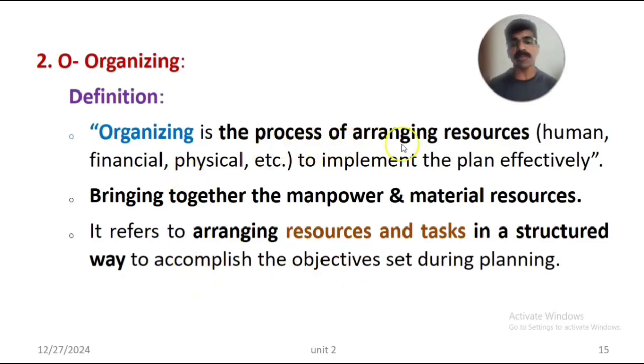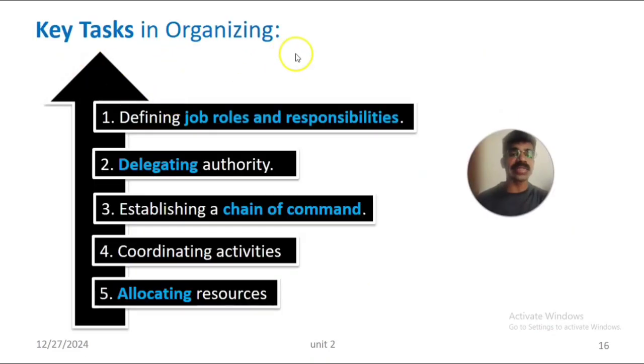So organizing is the process of arranging resources, that is bringing together the manpower and the material resources for the organization. It refers to arranging the resources and the activities in a structured way to accomplish or achieve the objectives of the organization. The key tasks in organizing include, first, defining the various job roles and their responsibilities, defining job roles and responsibilities of the employees or the personnel.